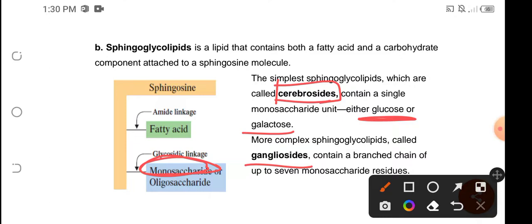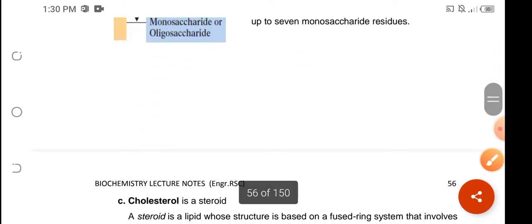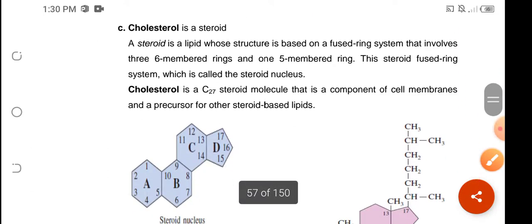Now, if you're going to have up to 7 monosaccharide residues here, so therefore they are going to be oligosaccharide, then therefore the sphingoglycolipid is known as the gangliosides. Okay, so there are 2 types of sphingoglycolipids. There are the cerebrosides and gangliosides, depending on the number of the monosaccharide units that would be attached on this part of the sphingosine. Okay, and the last type of phospholipid is the cholesterol.